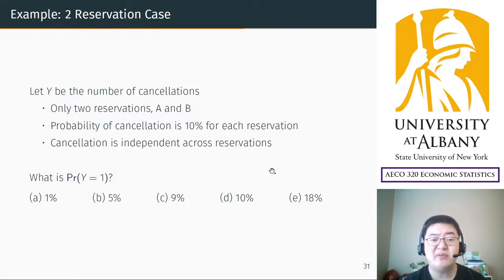Which means the probability that only 1 reservation is cancelled of 2. Try this. Think about this. It's a little bit more tricky. Still, you can do this. You have all the knowledge you need to answer this question. Try this more carefully, and I will show you the answer. 3, 2, 1.